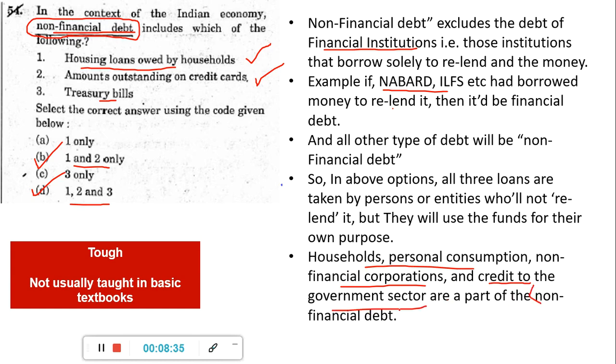So next time if UPSC asks this question, you should know all these are the possibilities. If examples which fall under this come as the answer in the options, then that is part of non-financial debt. So this is a little difficult one because of the options. These two options, Treasury bill, everybody was confused. But the final answer is 1, 2 and 3. Okay, this is the final answer.